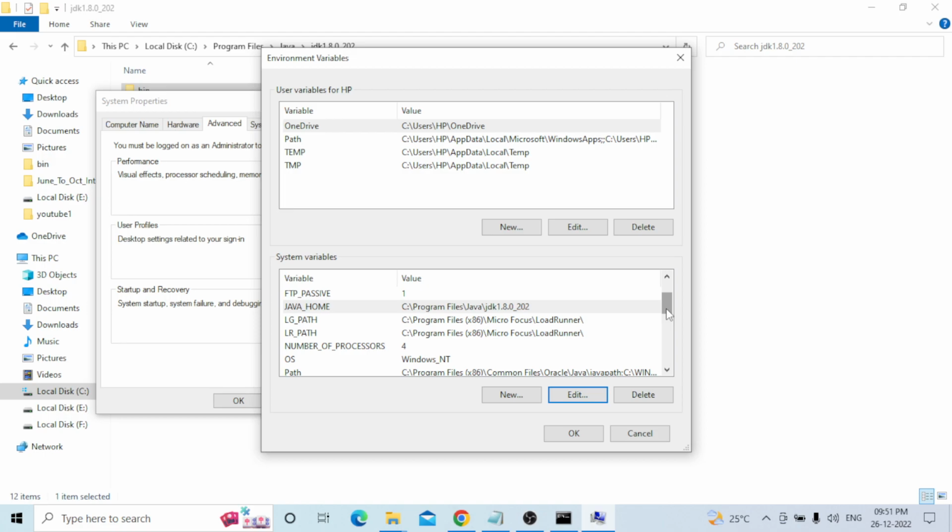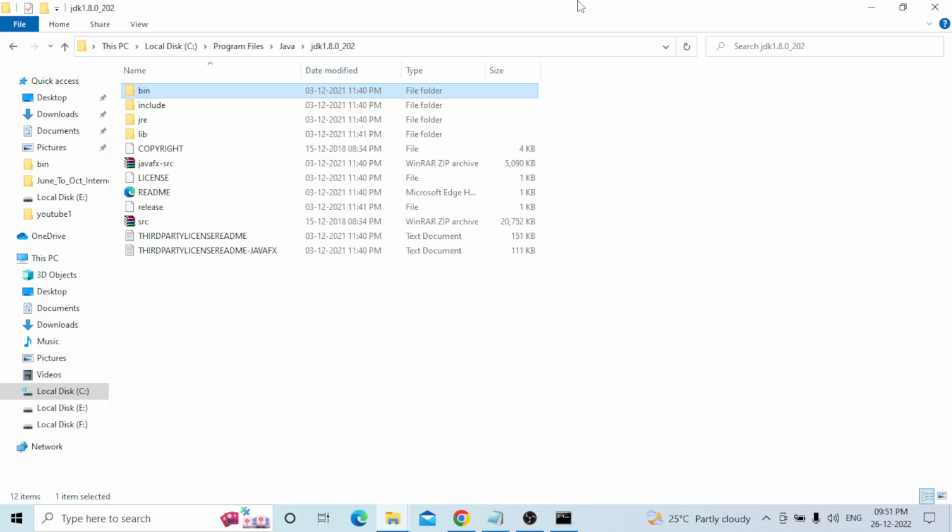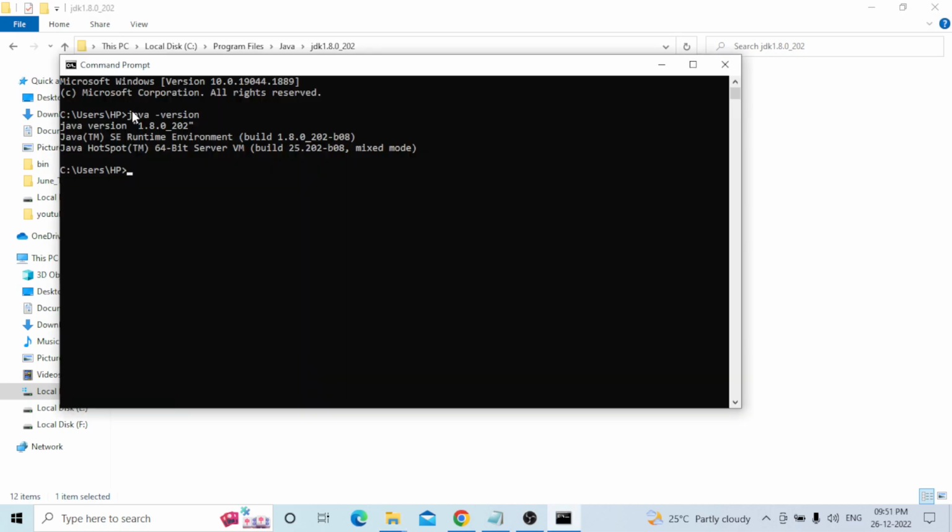Once these steps are completed, you can close everything and you need to restart your computer. After the restart is done, open the same command prompt and type java space hyphen version. Whenever you type it, you get this message: Java version 1.8 or your latest version, like Java version 19. At that time, Java is installed on your computer. Our first step, Java installation, is now completed.